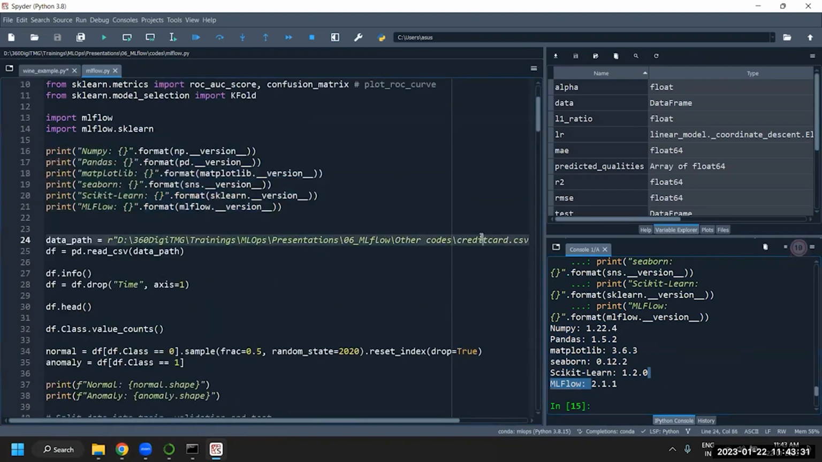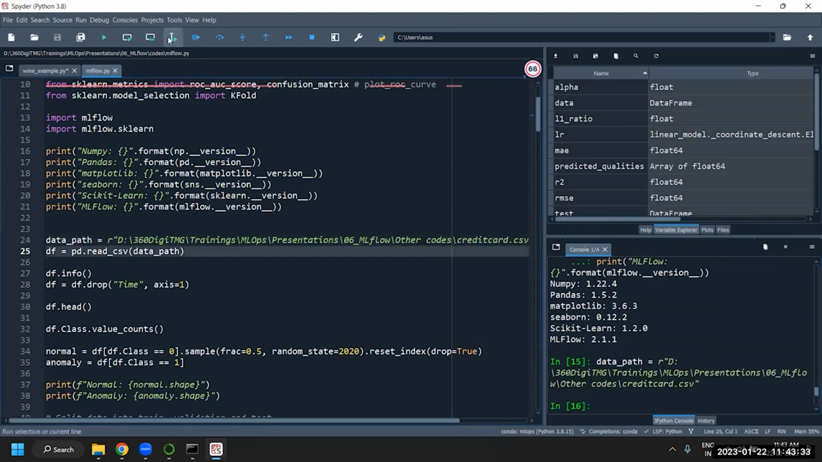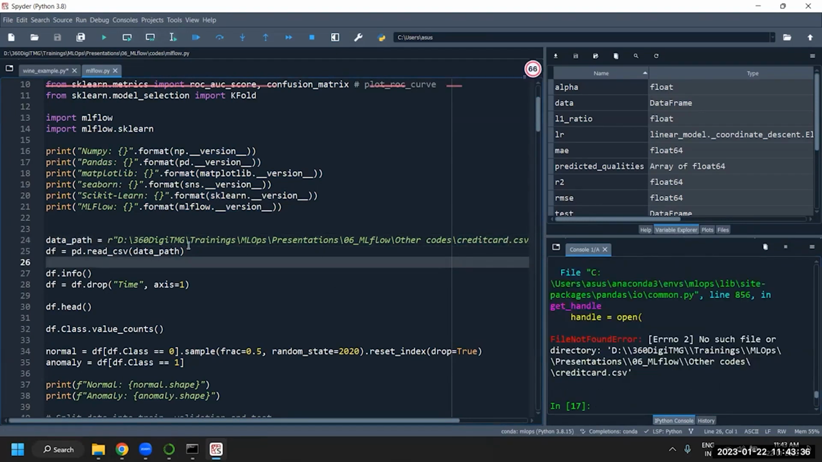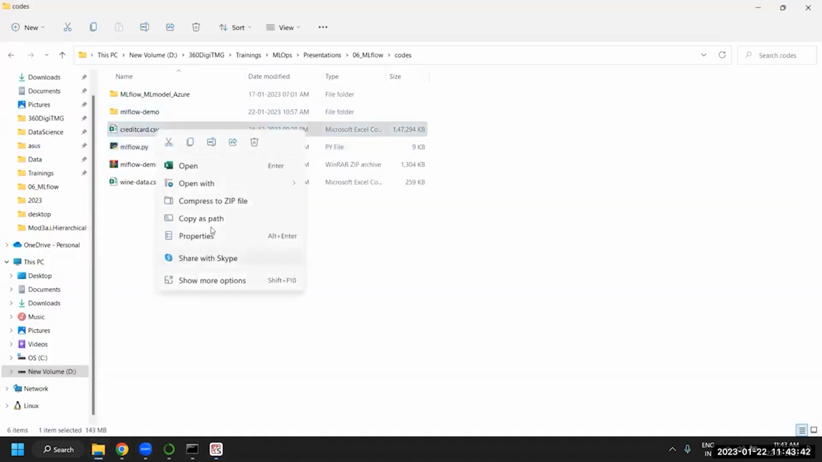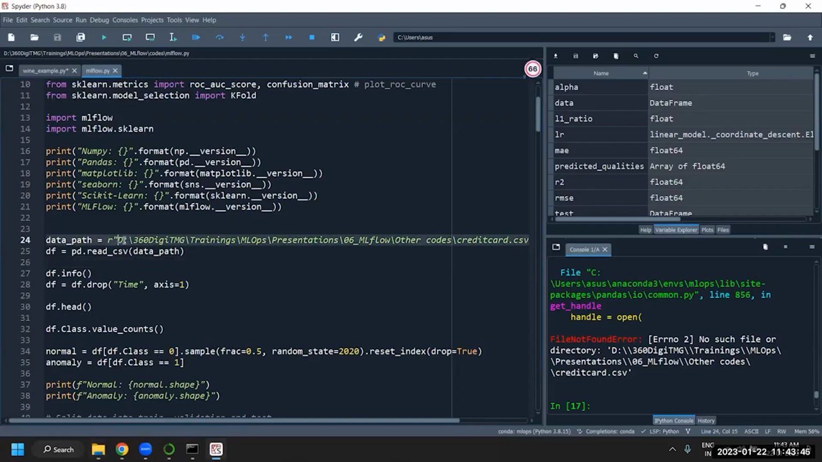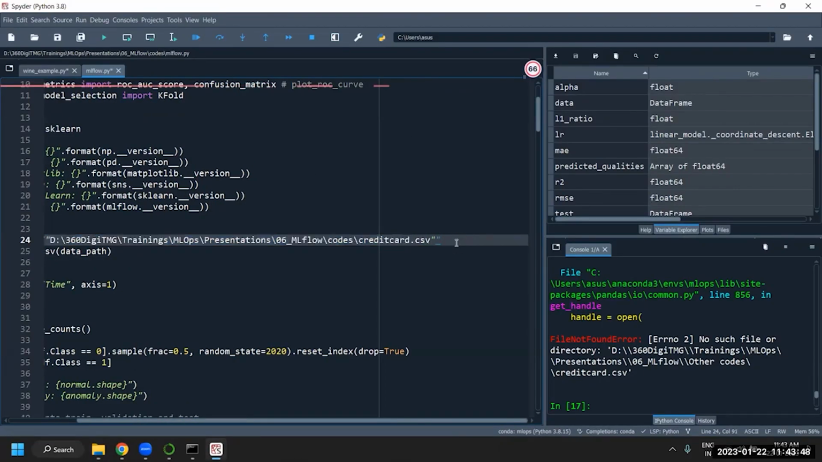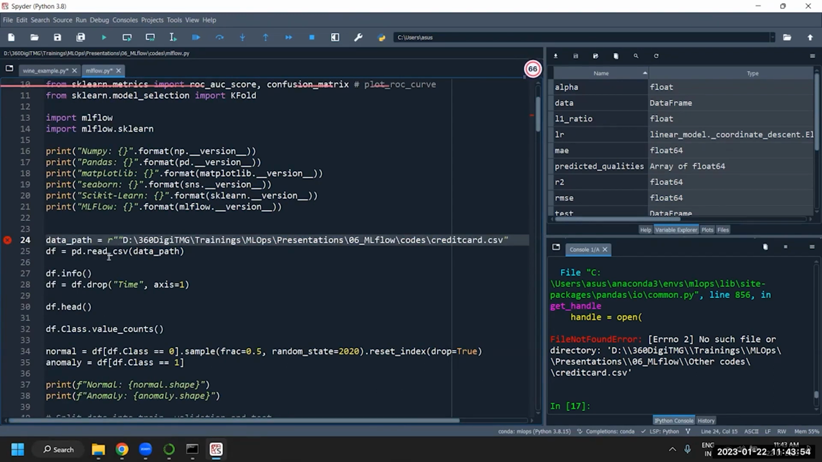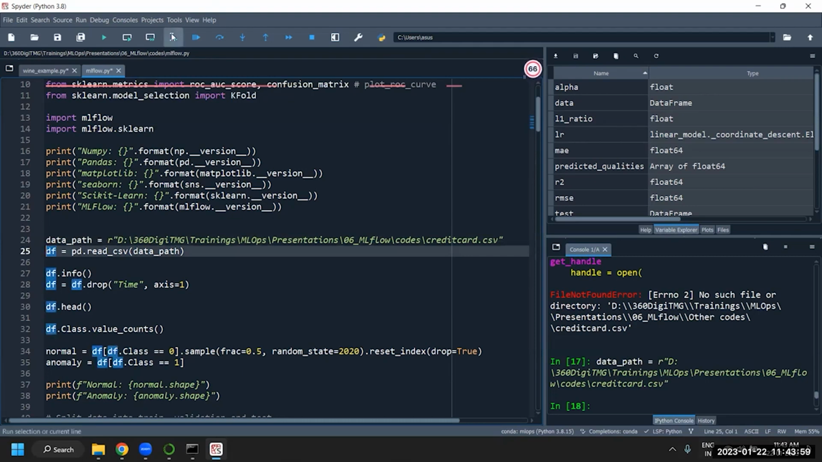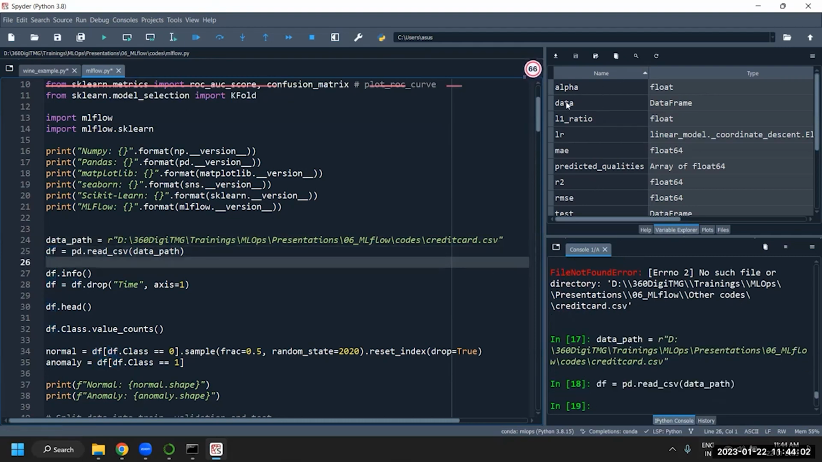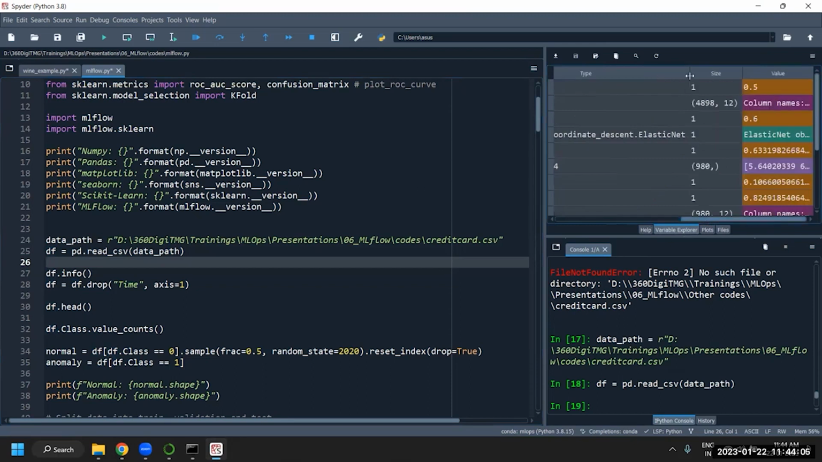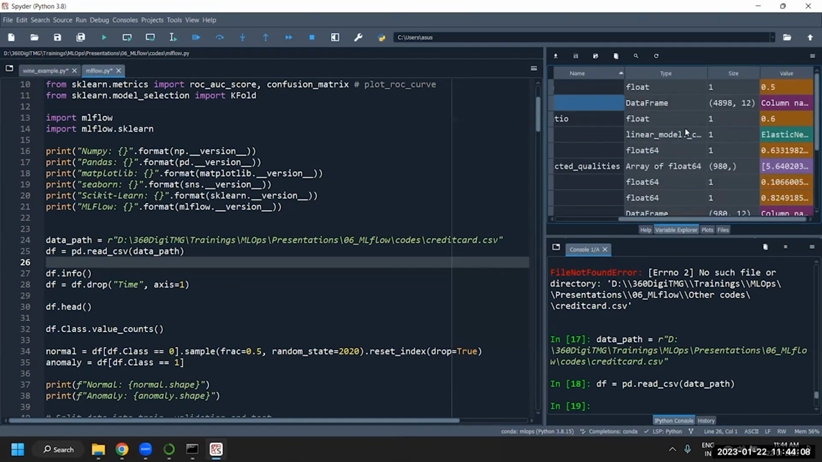Next, we are importing the data set, credits.csv. I'm defining the path and loading the data set. Copy as path. I've changed the path here to point to the directory where the file is placed. I'm loading the data set and calling it data. Now this is a large data set. It contains 4,898 rows and 12 columns.